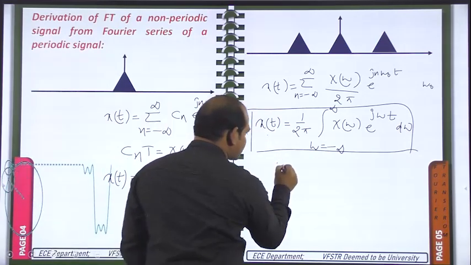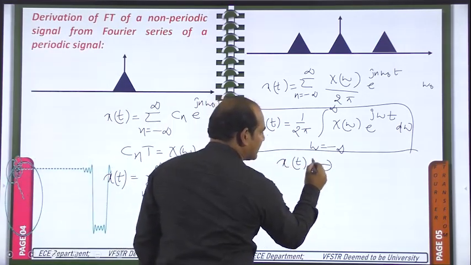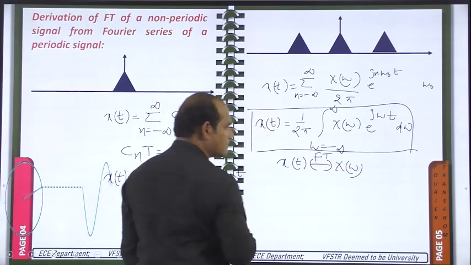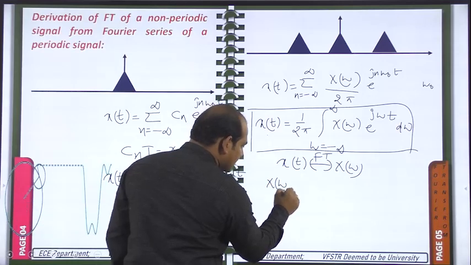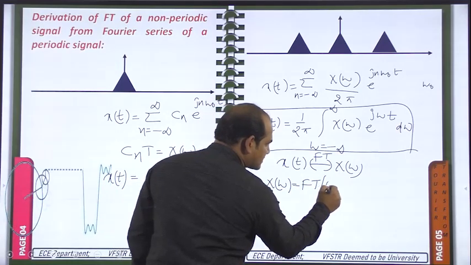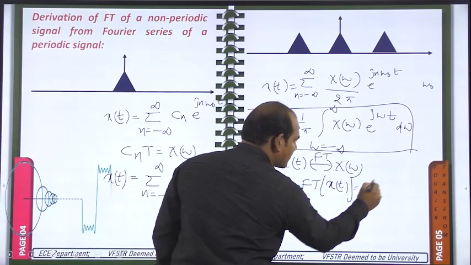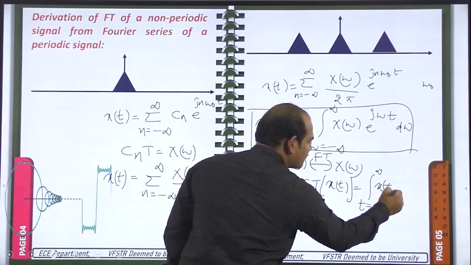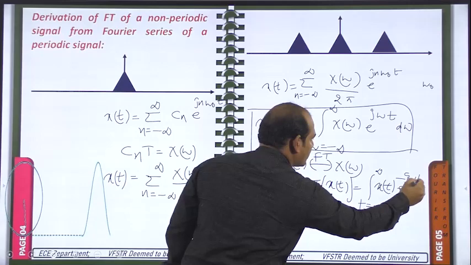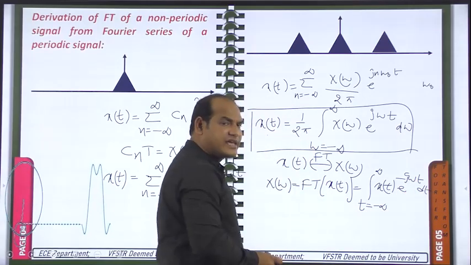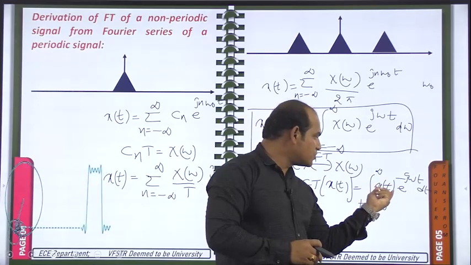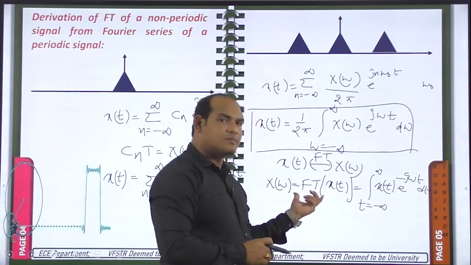See here, x of t double headed arrow capital X of omega, by the application of the Fourier transform. So what is X of omega? It is the Fourier transform of x of t. How to write this formula? Integral t changing from minus infinity to plus infinity x of t e power minus j omega t dt. Here you see very carefully, we are doing the integration with respect to t. If you have x of t, by substituting here you will get the Fourier transform of x of t.